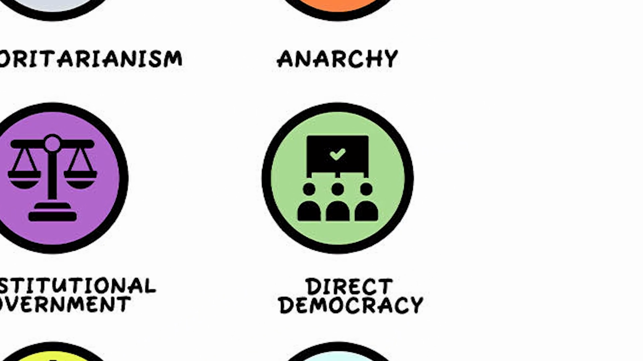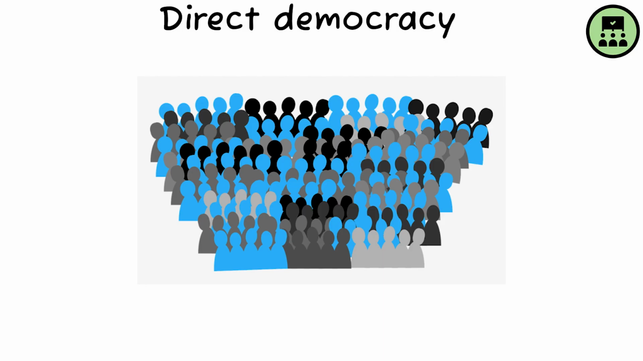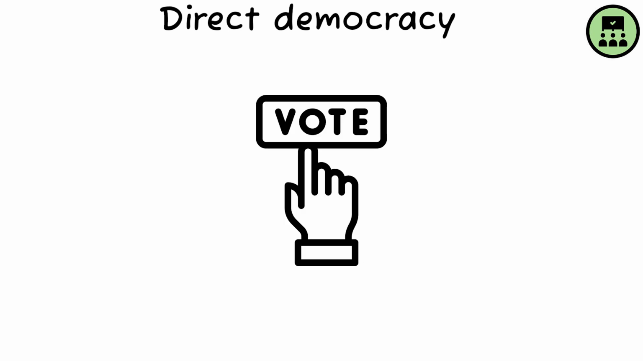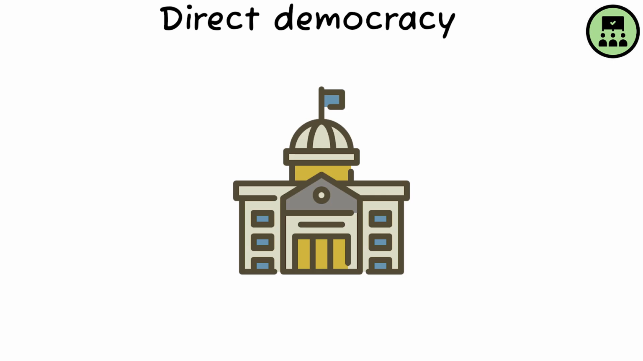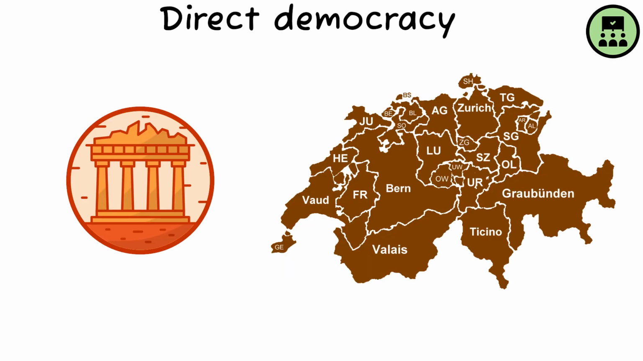Direct democracy. Direct democracy is a system where citizens directly participate in decision-making without outside parties. Every eligible individual has a direct vote on laws and policies. This form of democracy is rare in large nations, but can be seen in smaller organizations or local governments. Ancient Athens and modern-day Swiss cantons apply direct democratic practices.